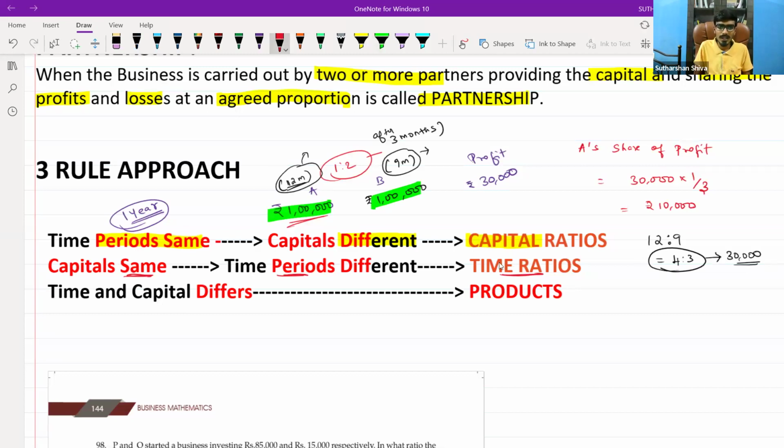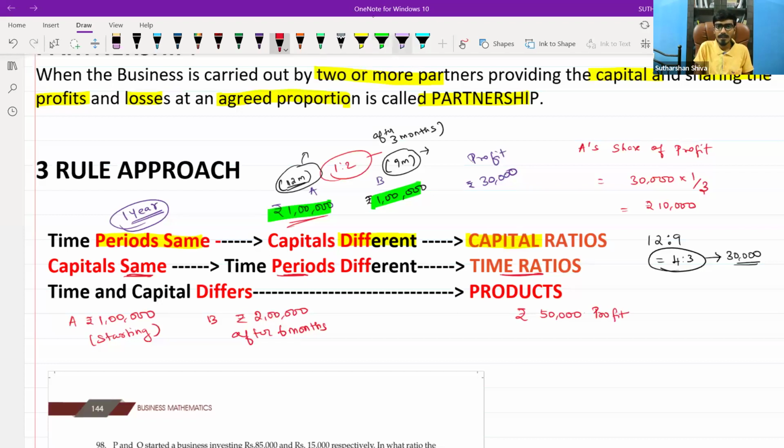I will go with the last case, rule number 3, which is based on both differing. Let's say A is investing 1 lakh at the starting of the business. B is investing 2 lakhs after 6 months. The business is going to run for only 1 year. Let's say I earn a profit of around 50,000.